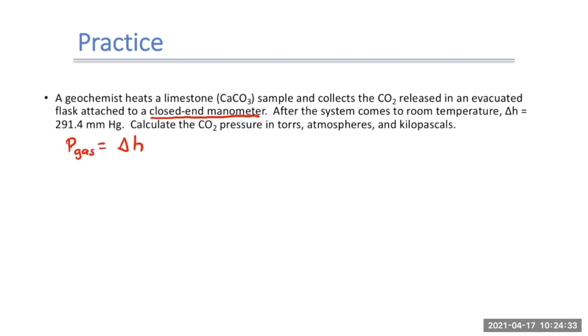So since we know it's a closed manometer, all we have to look at is delta H, that's the 291.4 millimeters of mercury. And remember, the pressure of the gas for an open one is going to be the pressure of the atmosphere minus delta H.